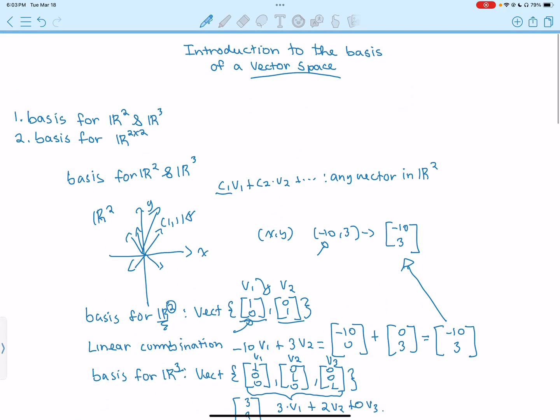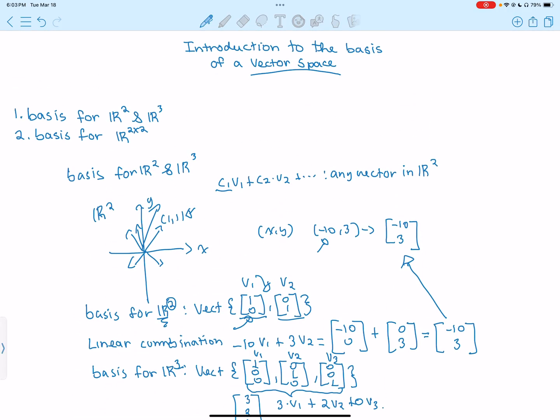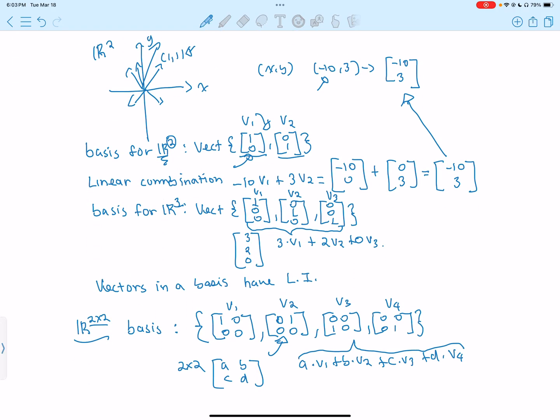So that is it for the introduction to how to find the basis of a vector space. This just introduces you to the concept. And I have made another video recently on linear independence and linear dependence. If you guys are not too familiar with that, you can go check it out.